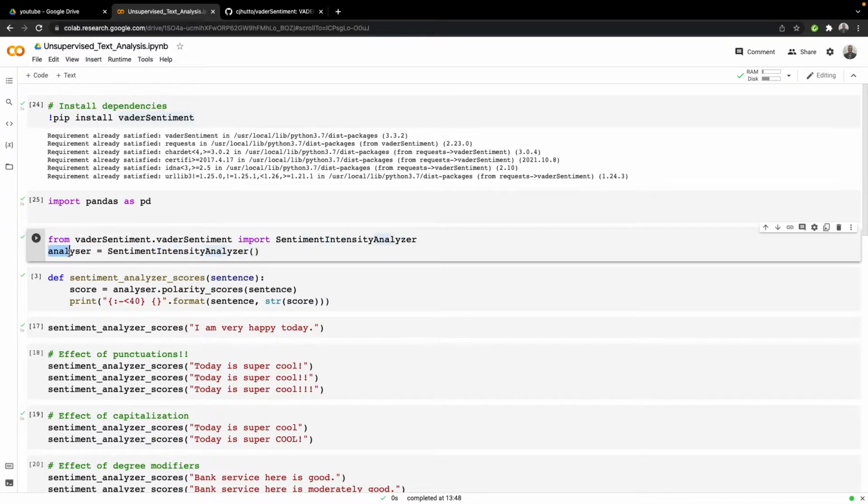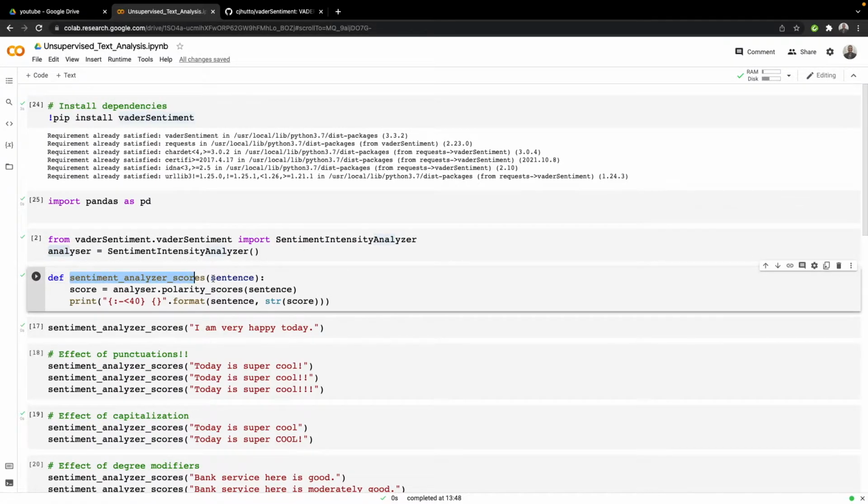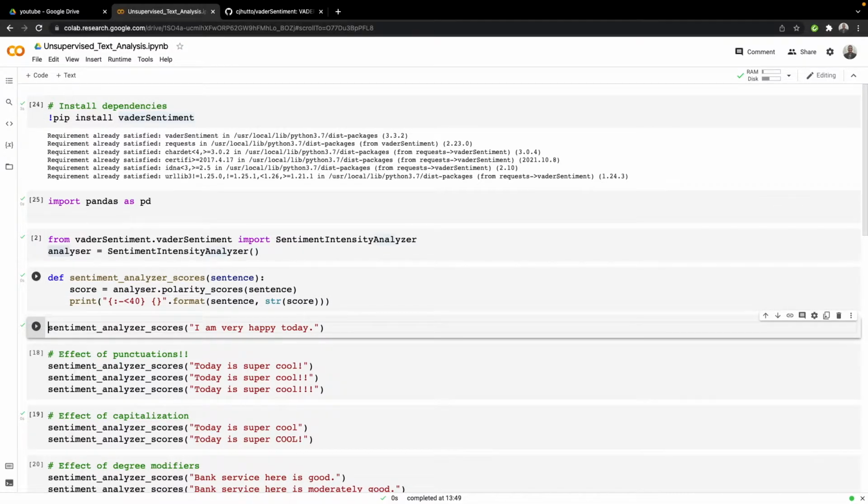Once the analyzer object is created, we create a user defined function called sentiment_analyzer_score, which takes in one argument, that is the sentence, which will be passed as a string, and then it will be passed through the polarity score method of this object, and then we'll be getting the score. There is not much logic behind this user defined function, because we are actually using this library as an API.